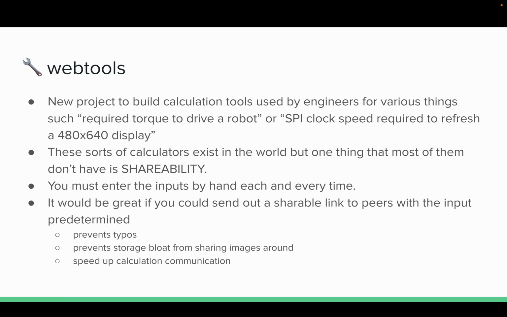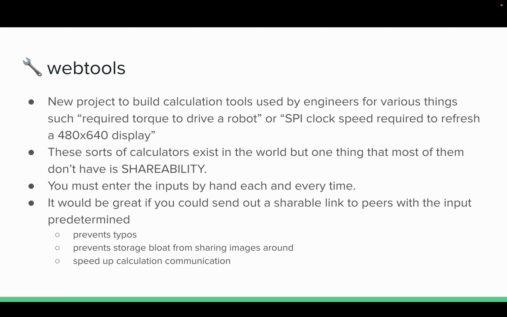And I'm hoping to have more than just the things I've said at the top. Any sort of tool would be great for this. And this is really just to enable and help out libhal. Completely free, open source, available for anyone. Hopefully super portable, so you can also use it offline. The whole point of this is to be able to be used offline so that no one feels afraid that we're mining their data, none of that. And the whole point is to prevent typos, prevent storage bloat from having to share images around, and obviously to speed up calculation and communication.